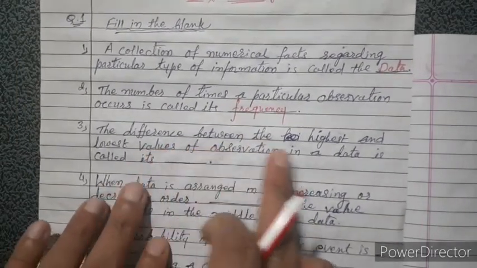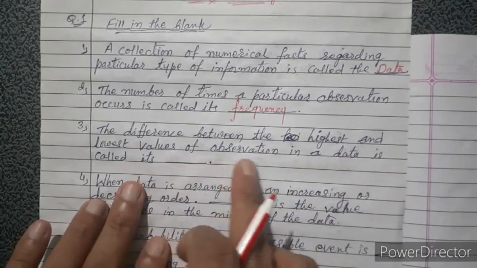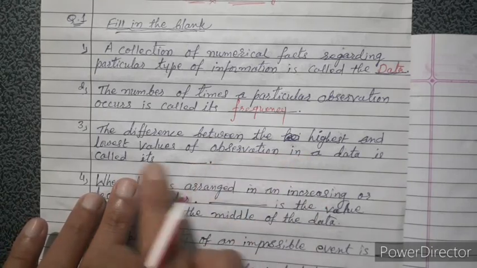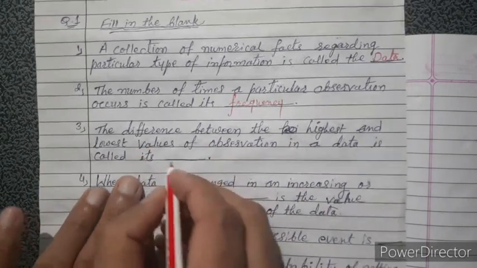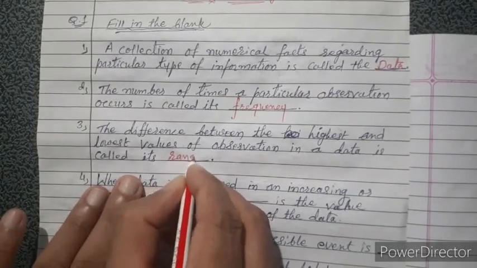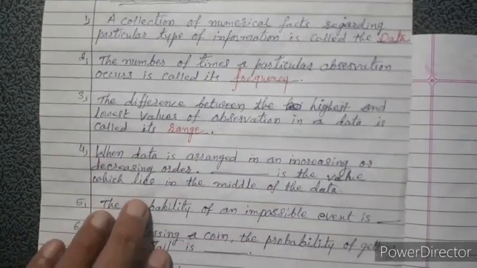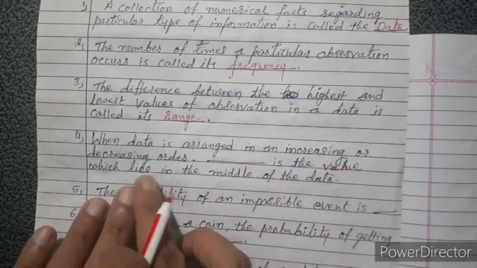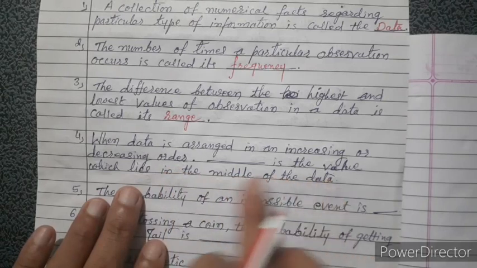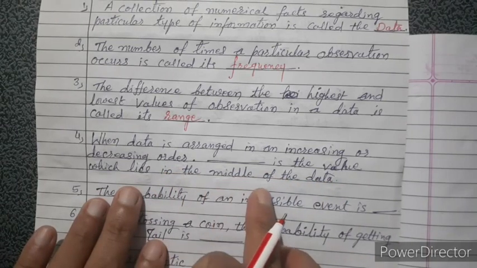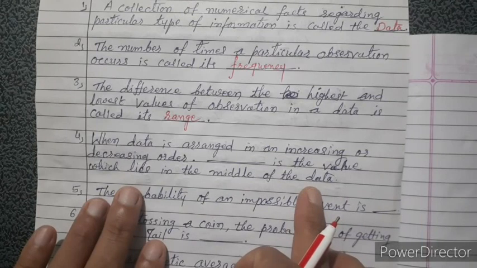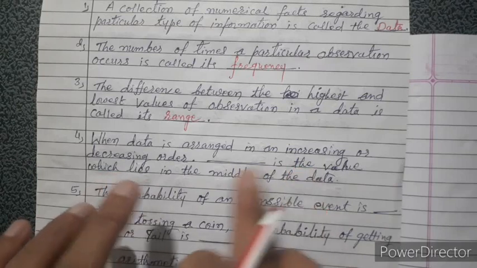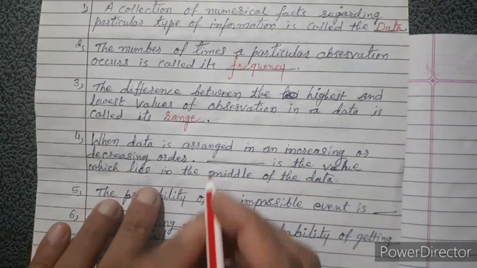The difference between the highest and lowest value of observation in a data is called its range. Difference means highest minus lowest, that is called range of that observation. When the data is arranged in an increasing or decreasing order, the median is the value which lies in the middle of the data.